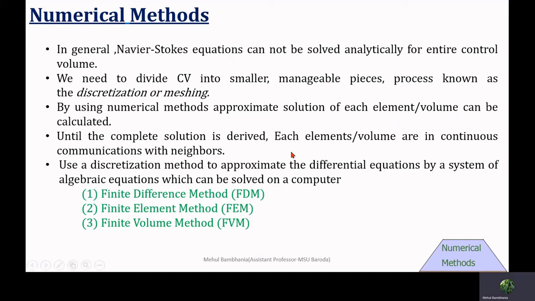Each volume or element is in continuous communication with its neighbors until we reach a complete solution. Ultimately, various discretization methods can be used to convert partial differential equations into algebraic form to get an approximate solution, and this can be solved with the help of computers.